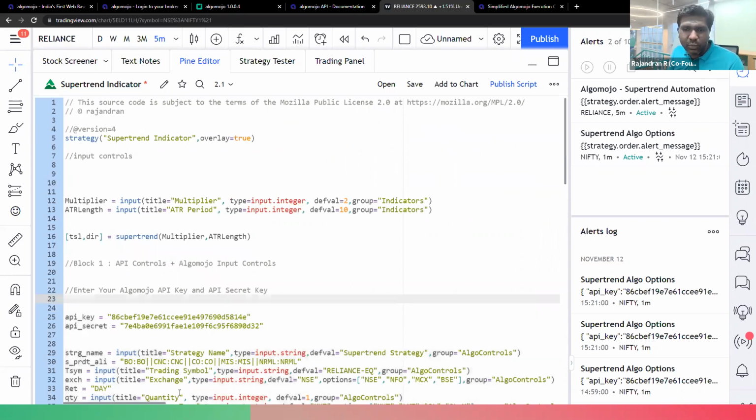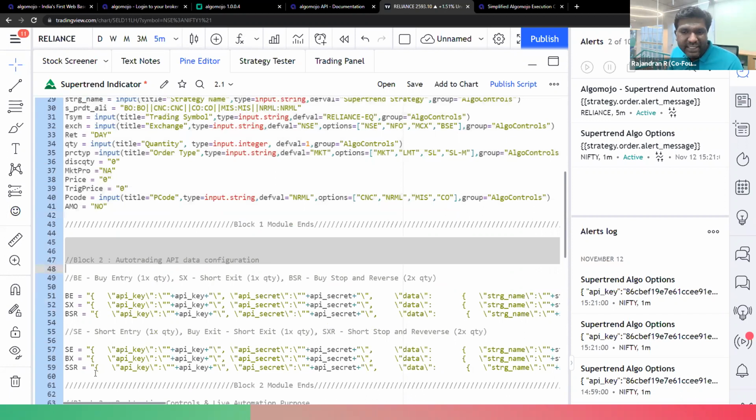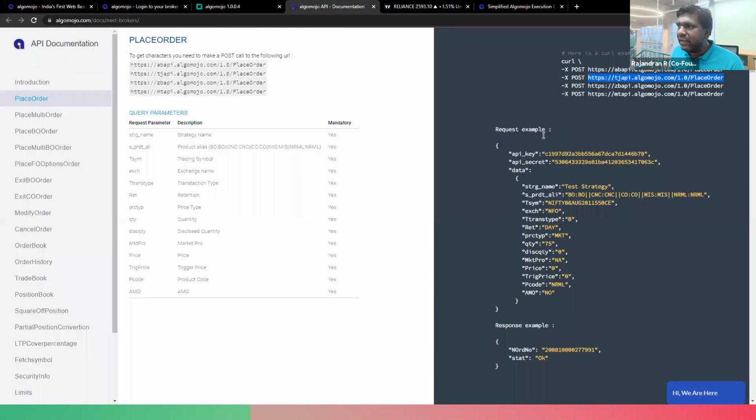So as I said, block 1 contains order controls. Block 2 contains the messaging controls. This is nothing but the message. For example, if you go to the API documentation, for every endpoint URL, this is the endpoint URL over here, you will have a sample message. This is a message type. You have to transmit which symbol you want to trade, what the quantity is, what price you want to trade at, what the order type is, what the product type is. So everything will be configured.